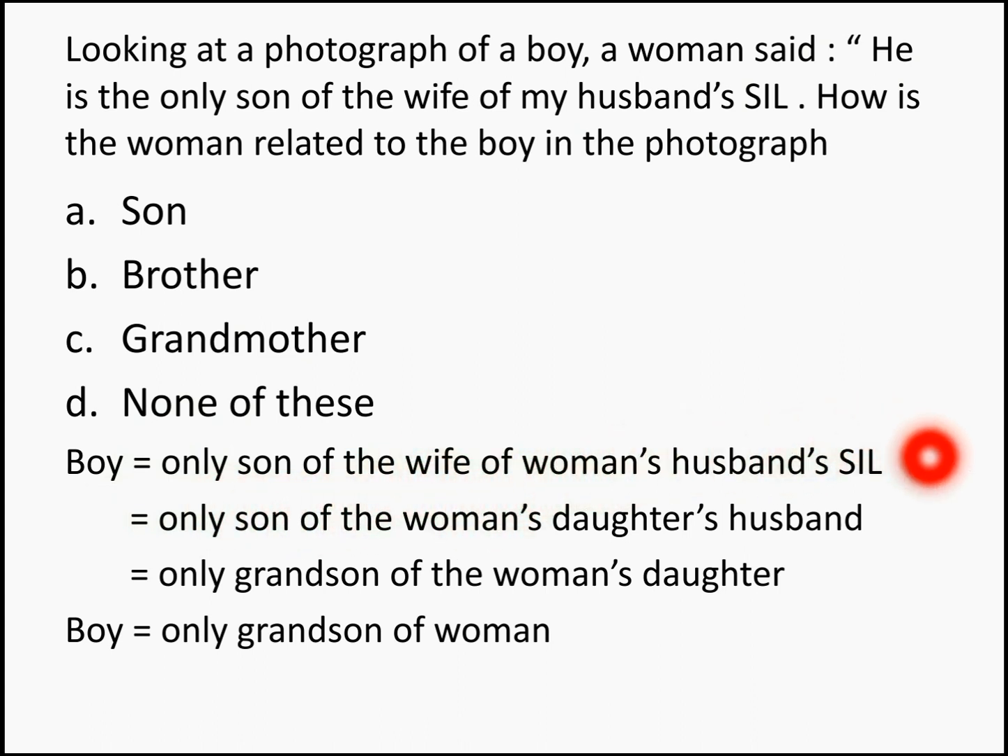Right? So woman's husband's son-in-law is going to be woman's daughter's husband, right? Because woman's husband's daughter is nothing but woman's daughter, right? So woman's daughter's husband, right? So he is the only son of woman's daughter's husband, which means he is the only son of woman's daughter as well, right? So for this woman, he is the only grandson of the woman. Okay, so the answer becomes only grandson of the woman. Your question is, how is the woman related to the boy in the photograph? The answer is grandmother.